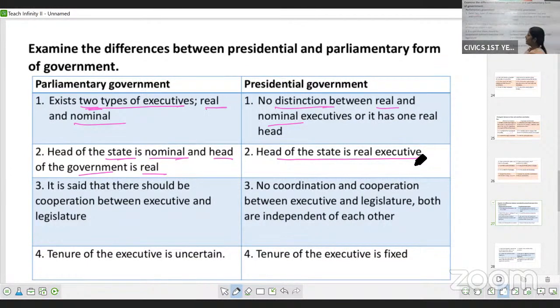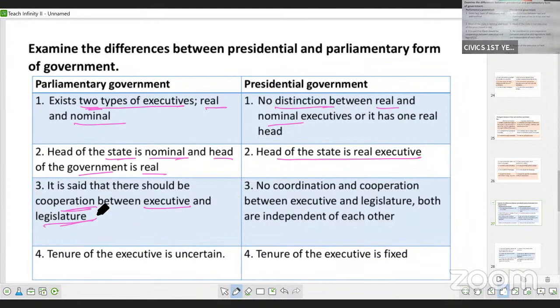Okay. It is said that there should be cooperation between the executive and legislature. See, in parliamentary form of government, the real executive is a part of legislature. Okay, nominal executive, that is president, and prime minister, they are part of legislature. So whatever policies or programs are made by the government, that is the prime minister and his ministers, those policies and programs are to be approved by the legislature. So there should be cooperation between executive and legislature.